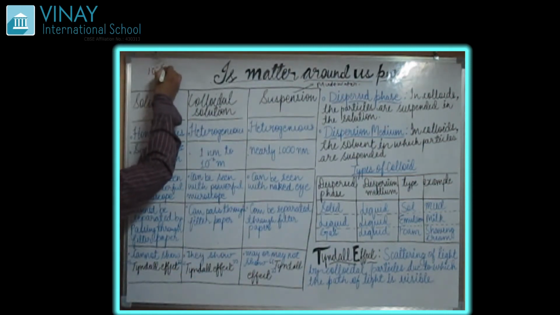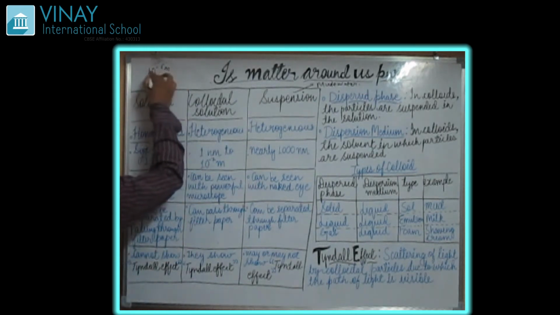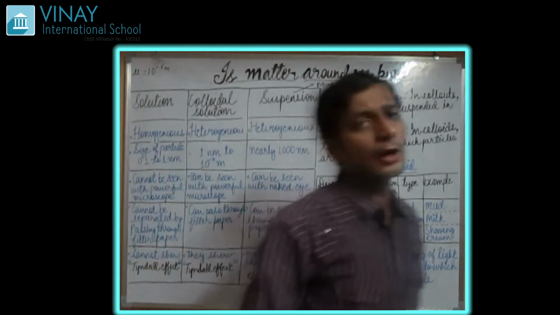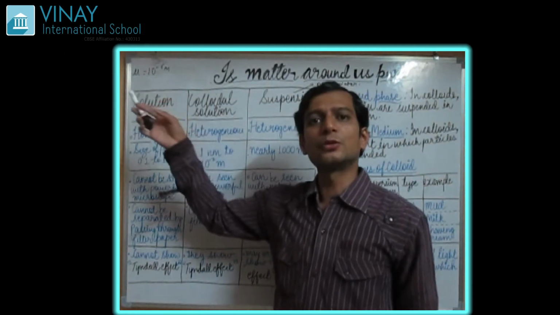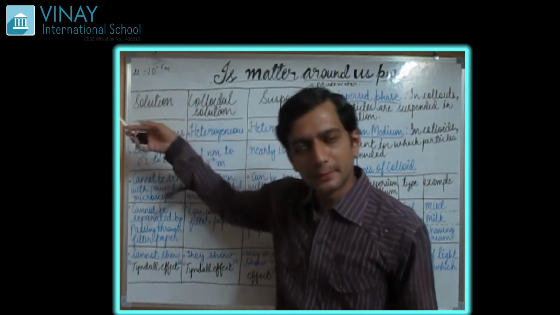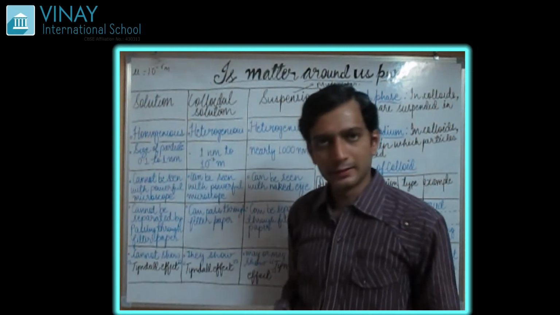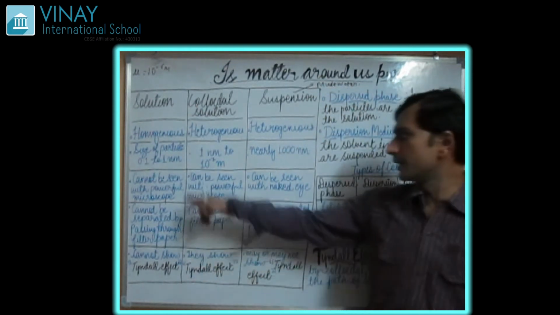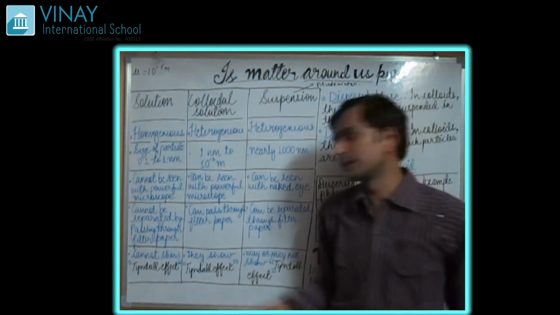Microscope has a range of 10 power minus 6. Because it is 10 power minus 6, that's why we call it a micro. If you look through the microscope, it is of range 10 power minus 6 meter. And here the size of the particle is 10 power minus 9 meter. I don't think it is possible to see it through the microscope also. The particles are so small inside.